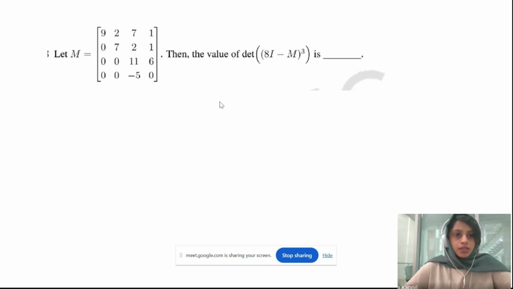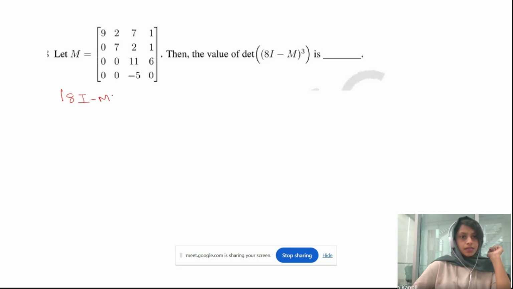Okay. So the next question is, you have a matrix M, and you need to find out the value of the determinant of 8I minus M the whole cube. The matrix M is given. So, the determinant of 8I minus M cube will be equal to what?